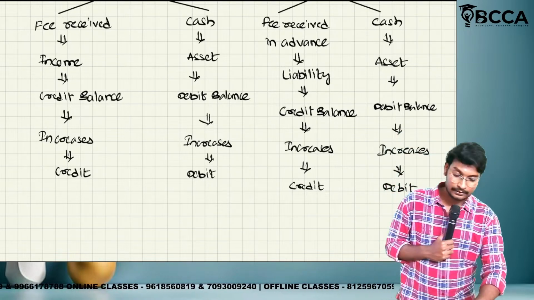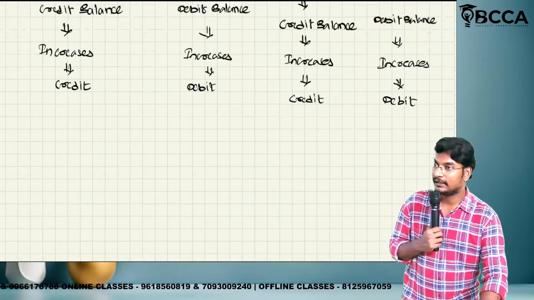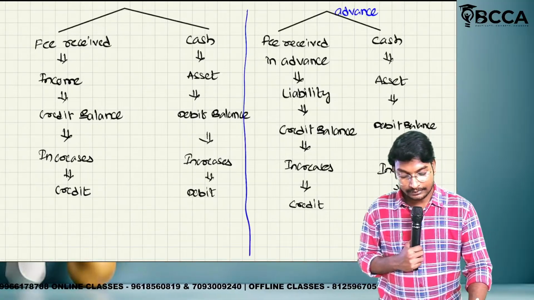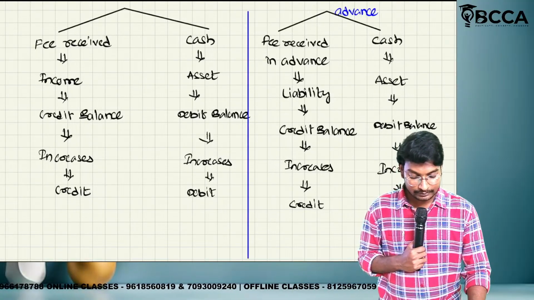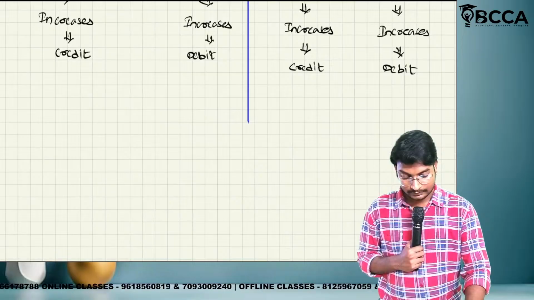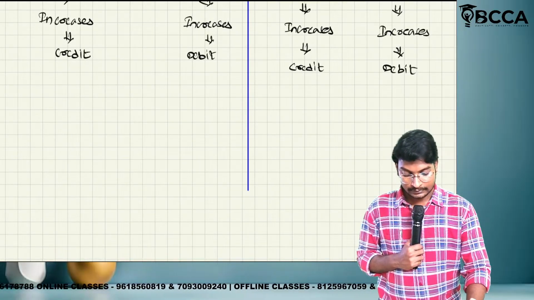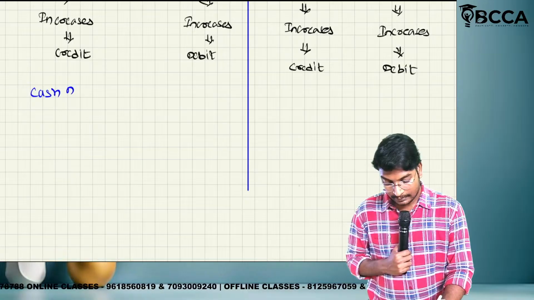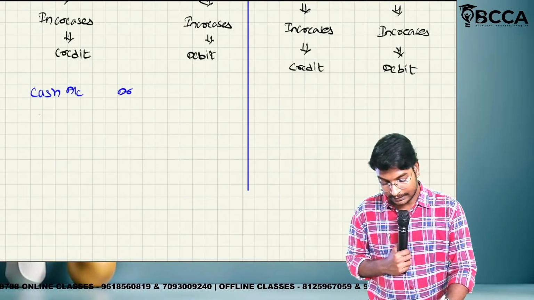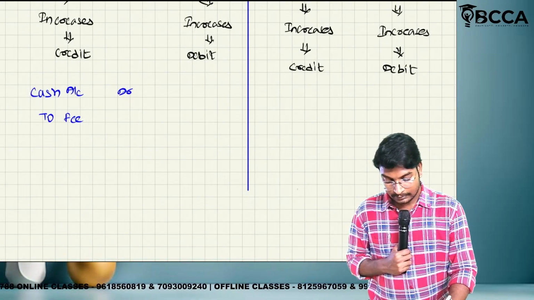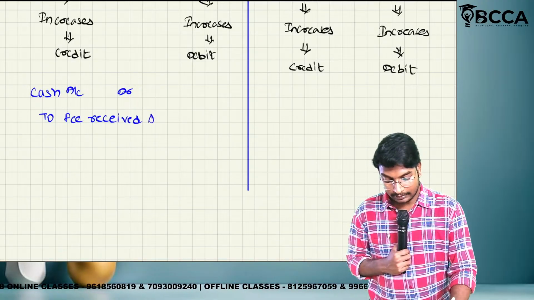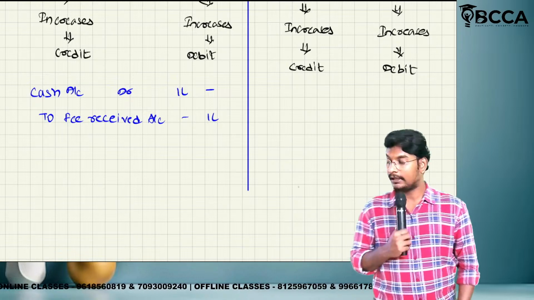Okay guys, now we have to write the journal entries. What is the journal entry for the fee received? Cash account debit to fee received account. How much amount? 1 lakh and 1 lakh.